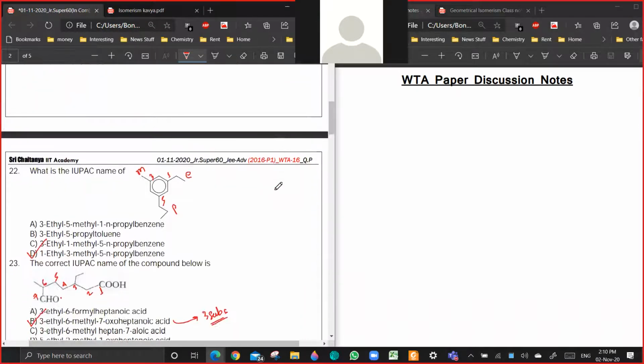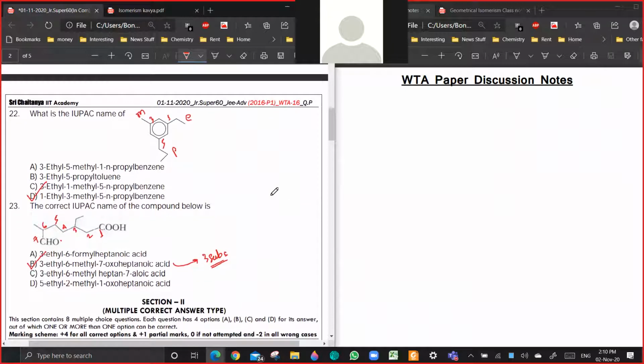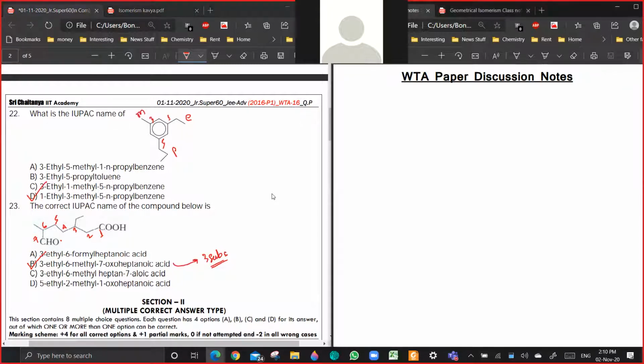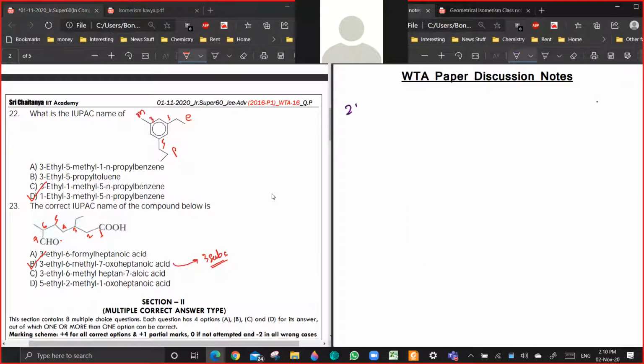Okay. After that, 22, 23. 3-ethyl-5-propyl toluene. Okay. So let me check. Just let me draw it.